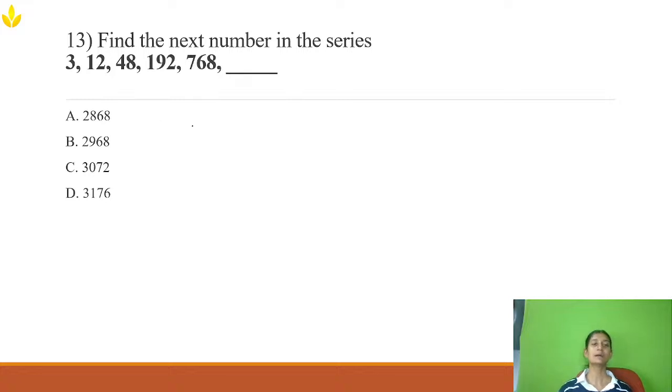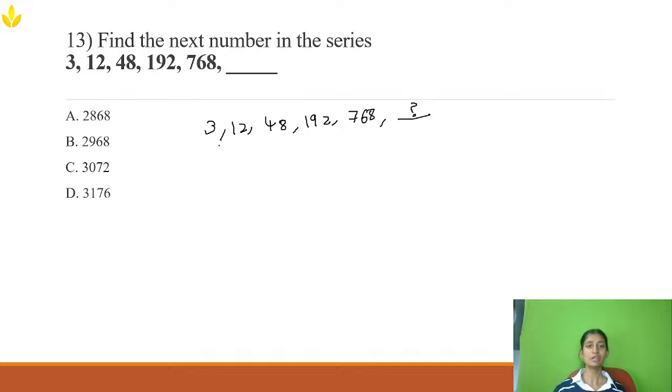Next question is from number series. Find the next number in the series. The numbers are 3, 12, 48, 192, 768. What is the next number? Now you need to find out. If you observe carefully, the gap from one number to the other is very huge. So instead of addition, I'm going to try multiplication, because the gap between the numbers is very huge. Now 3 and 12, what is the difference?